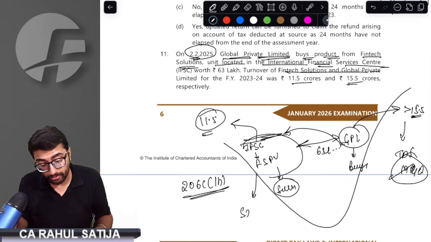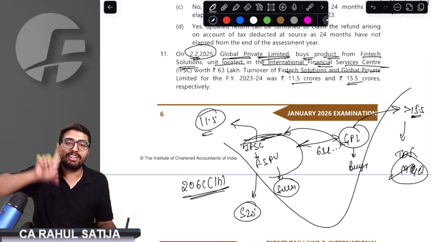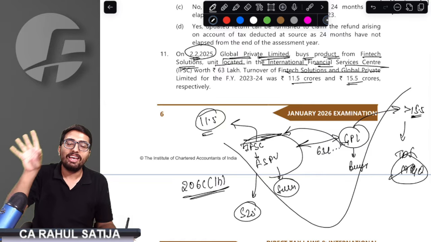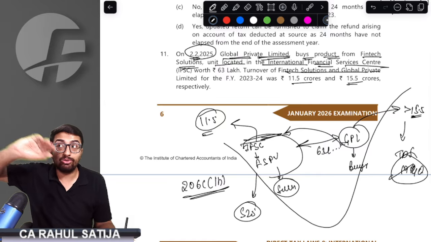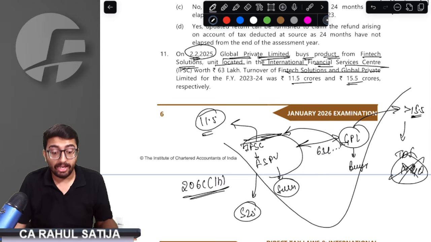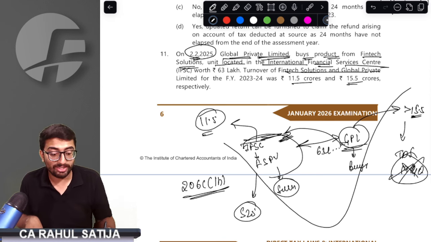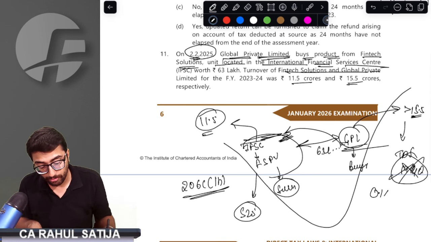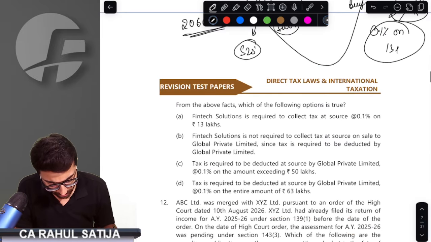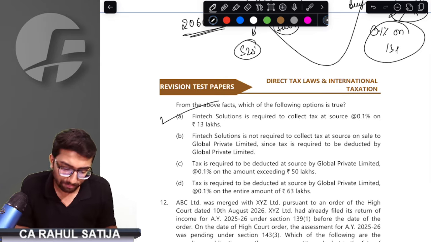The government in September 2025 has clearly notified, and ICAI has issued in its study material, that for any person located in IFSC, you don't have to deduct any TDS. So TDS would not be applicable. It is the responsibility of the person located in IFSC to collect TCS from this person at the rate of 1.1% on 13 lakh rupees, that is, the amount exceeding 50 lakh. Whatever amount exceeds 50 lakh rupees, TCS has to be collected on that amount. So our answer would be option A.